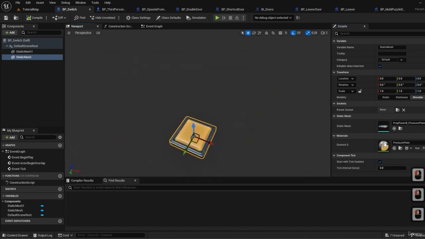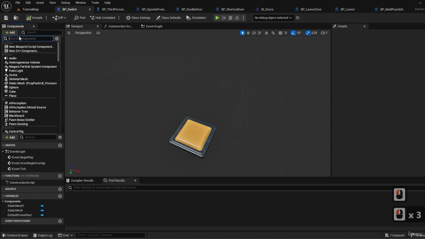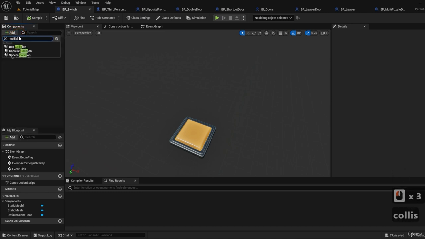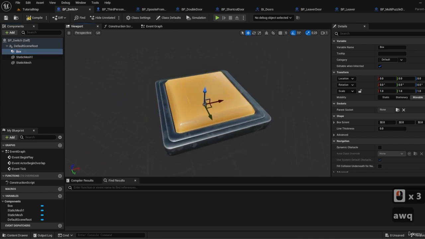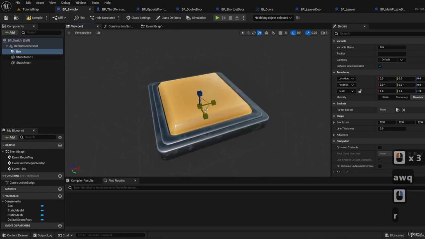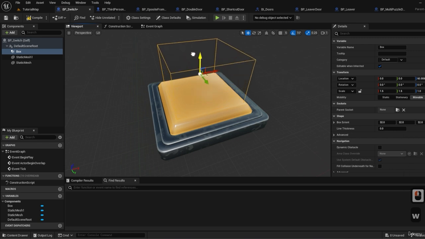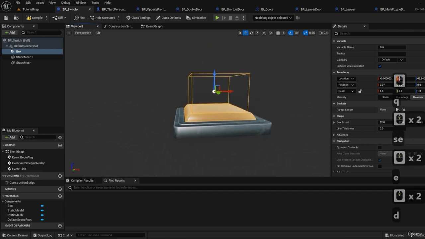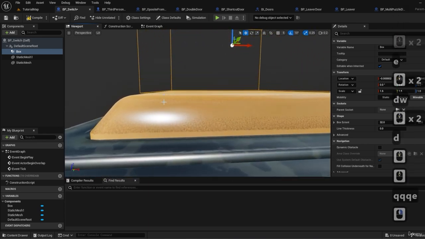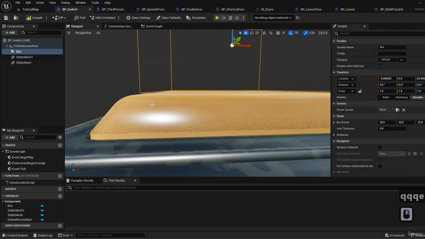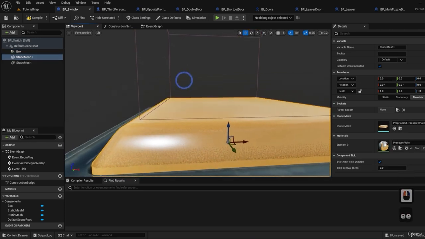All right. Now, the next thing we will need is, of course, a collision cube. So, collision box. We're gonna scale it to be the size of the internal brick and push it upwards to the point that it doesn't touch the box, because we don't want it to be triggered from the static mesh itself.